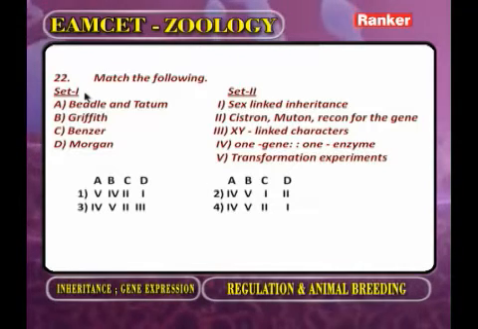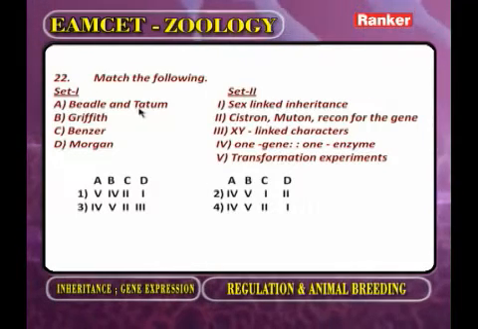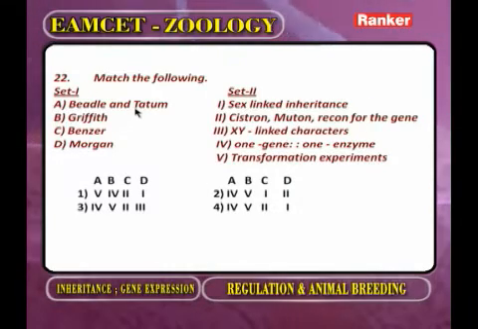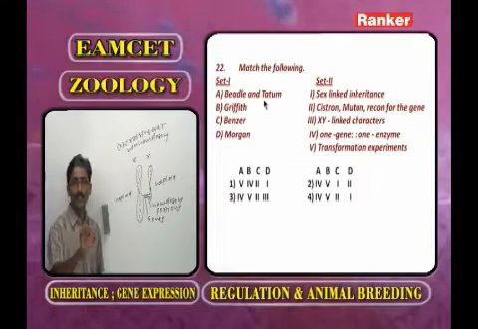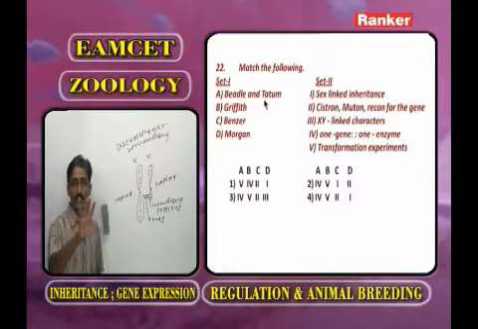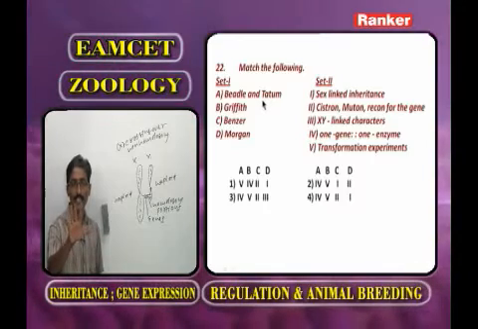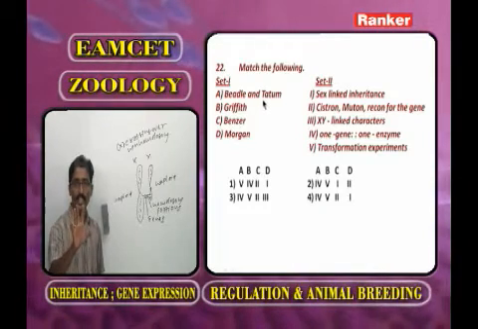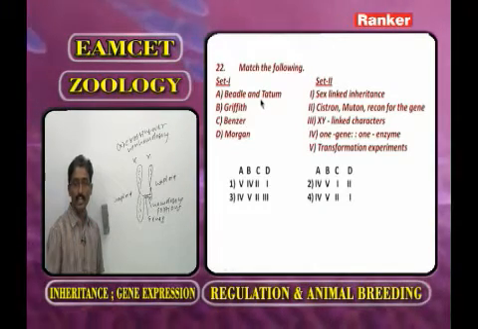List 1. Beadle and Tatum. They proposed one gene, one enzyme. That is the old concept. One gene does not produce the entire enzyme. One gene, one enzyme hypothesis proposed by Beadle and Tatum.